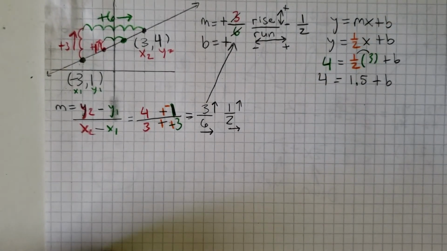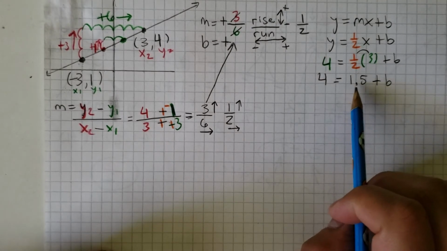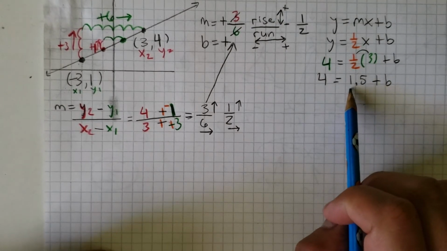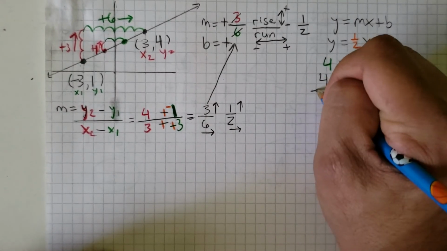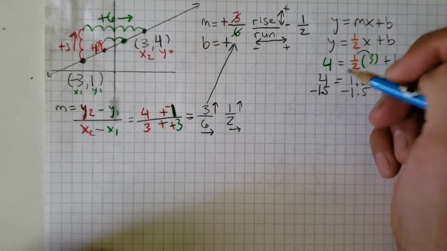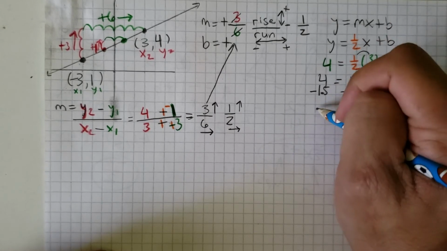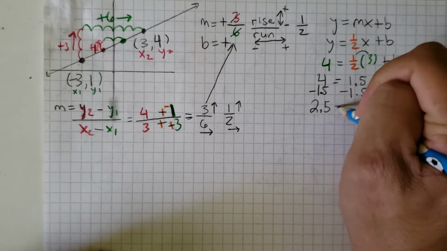Okay, so now this is where we have to solve for b. We have to get rid of this 1.5. So I'm going to subtract 1.5 from here and subtract 1.5 from here, and that's going to give me 2.5 for b.